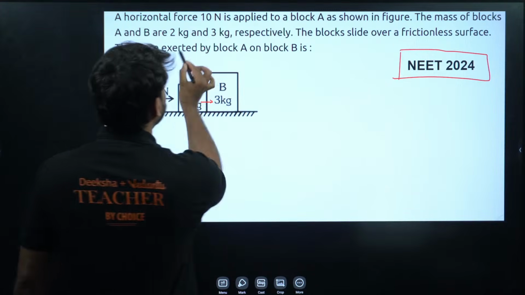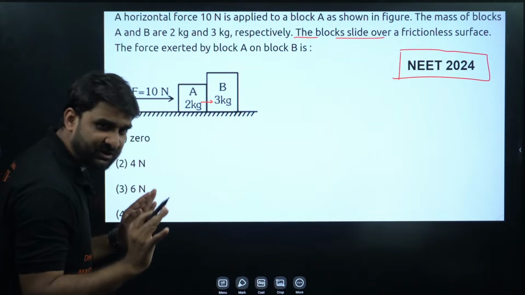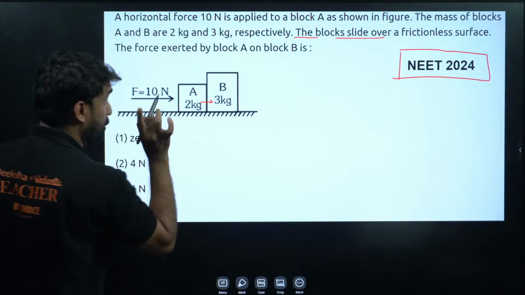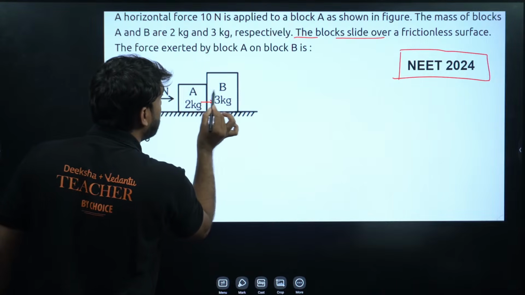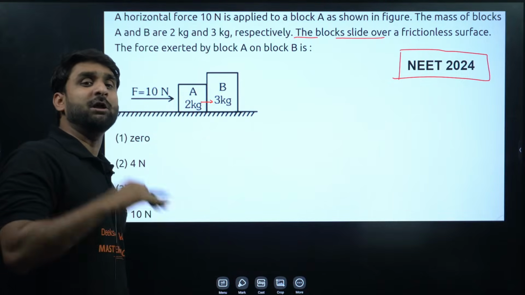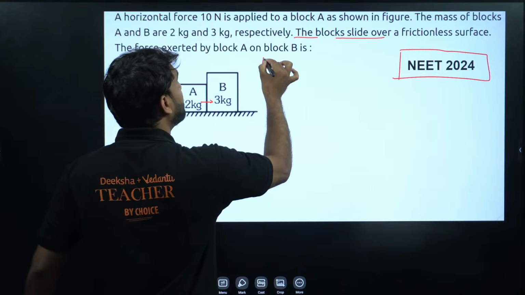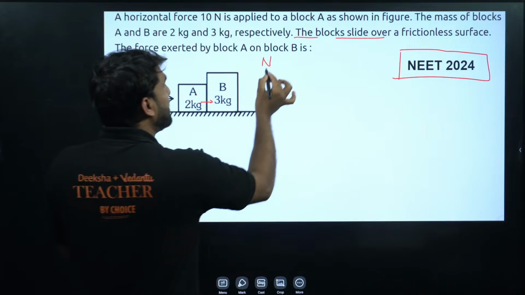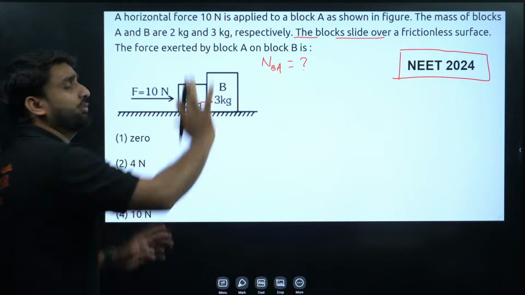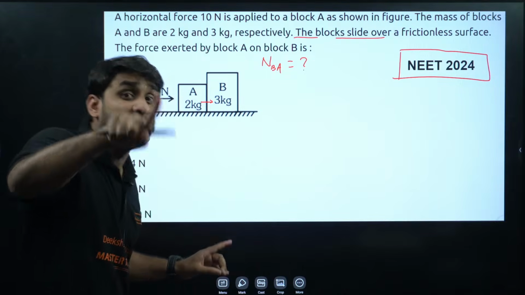Masses are given here. The block slides over a frictionless surface, meaning the surface is smooth, and we have to find the force exerted by block A on B. Which force will be acting on B due to A? The normal force will be acting on B due to A. So we have to find the normal force acting on B due to A, N_BA.